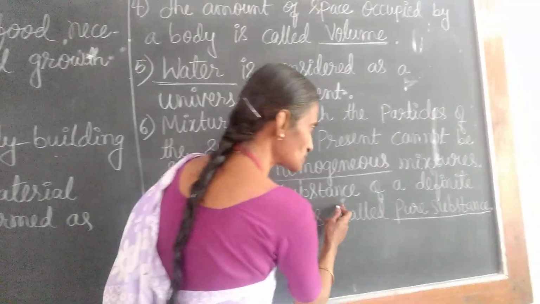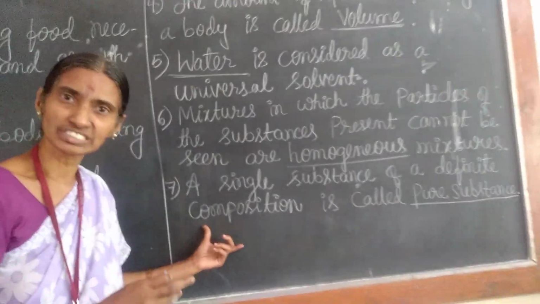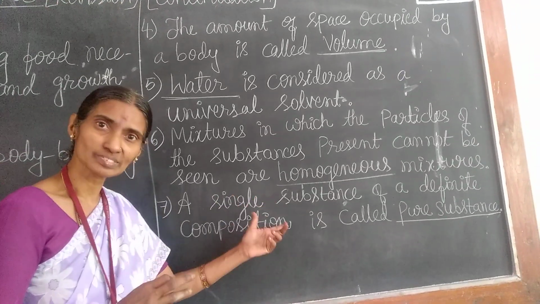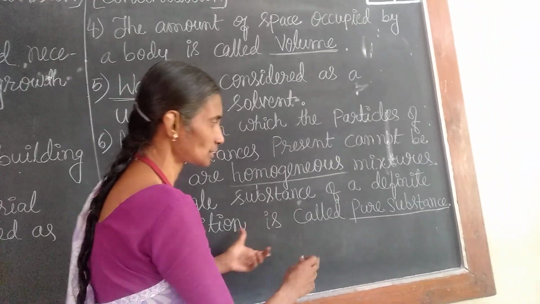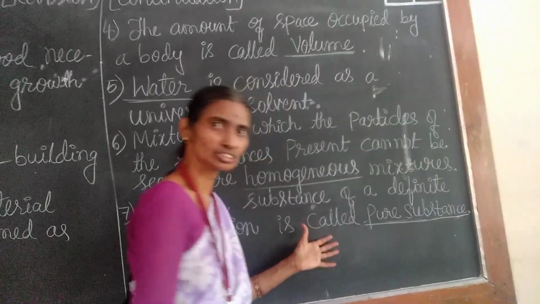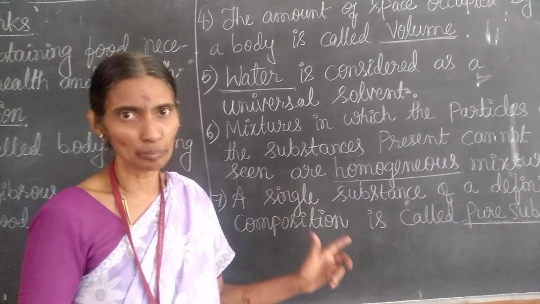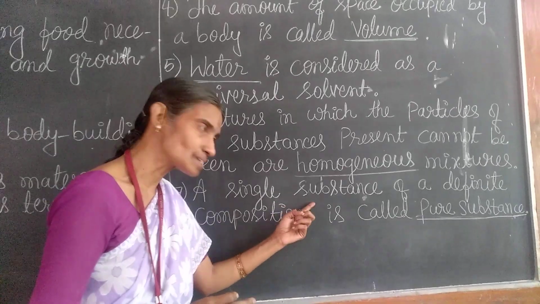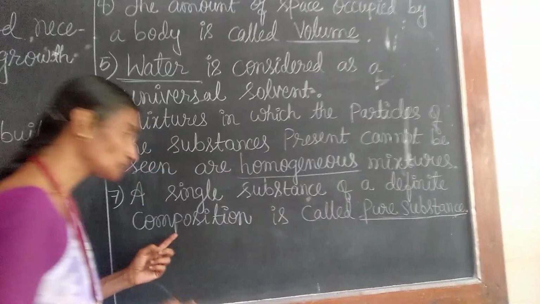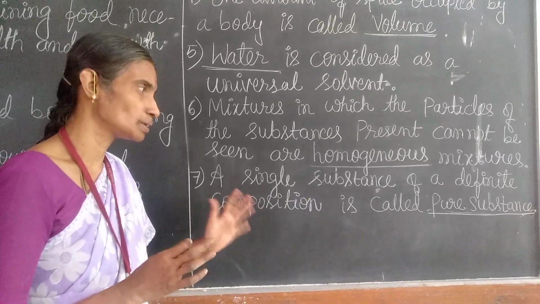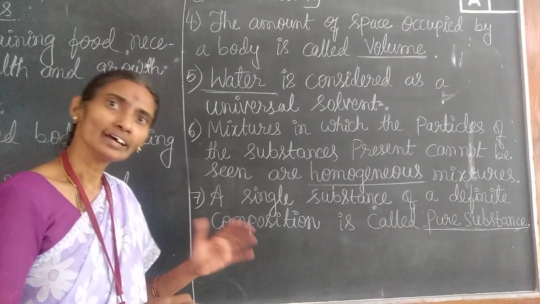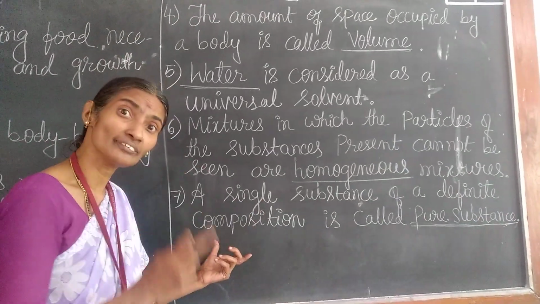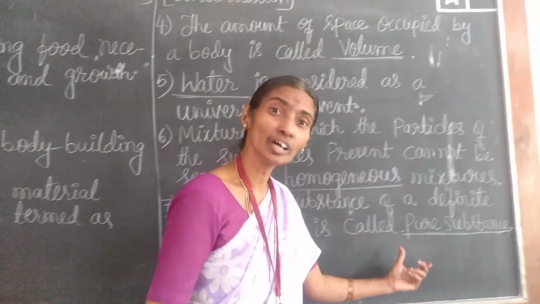Next, a single substance of a definite composition. The same composition will be there, and a single substance is there. Such substances are called pure substances. You know children, pure substances are called elements. Same composition they will be having. Definite composition will be there, same H2O in water. So everywhere composition remains same in water. That is the meaning of definite composition. That is called pure substance.